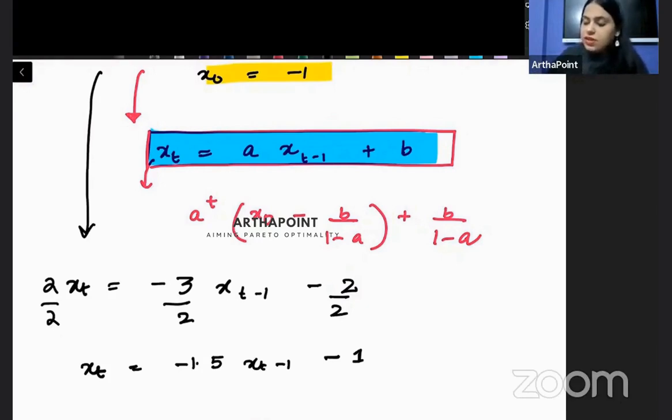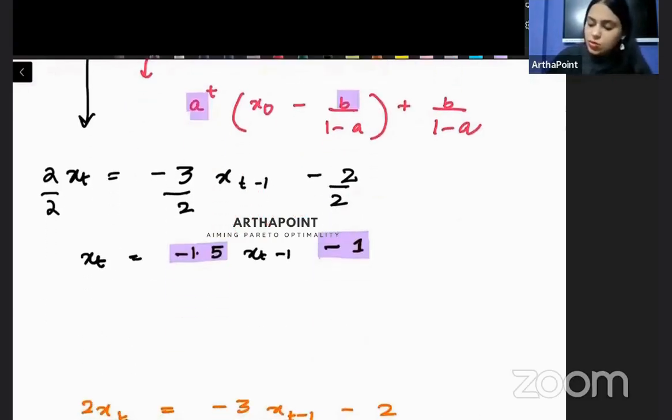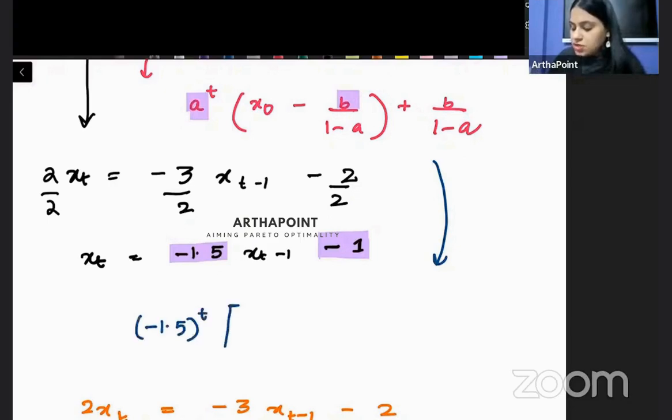अब मुझे पता है, we know that the value of A is this. हाँ बेटा, the value of B is this. So now we can plug this. Now it is simple. ठीक है जी, कर देते हैं. So what will we get beta in that case? So I will get minus 1.5 to the power t.